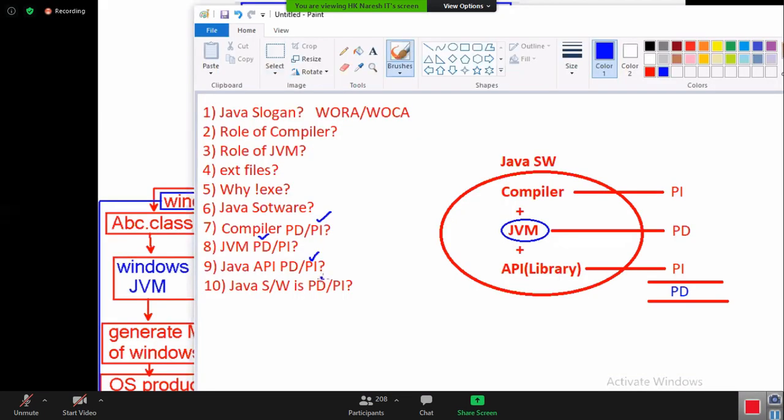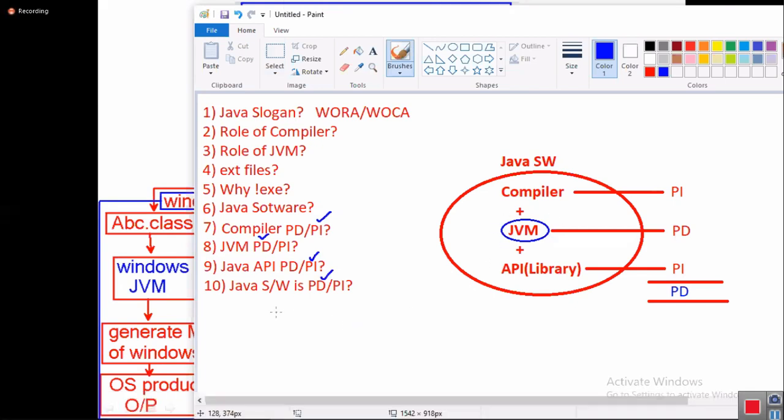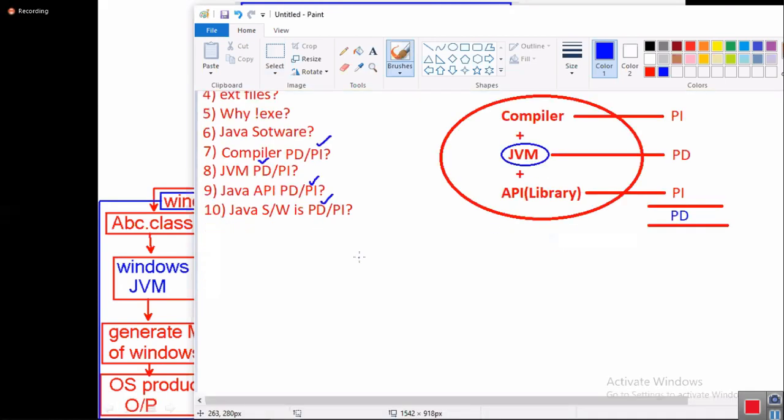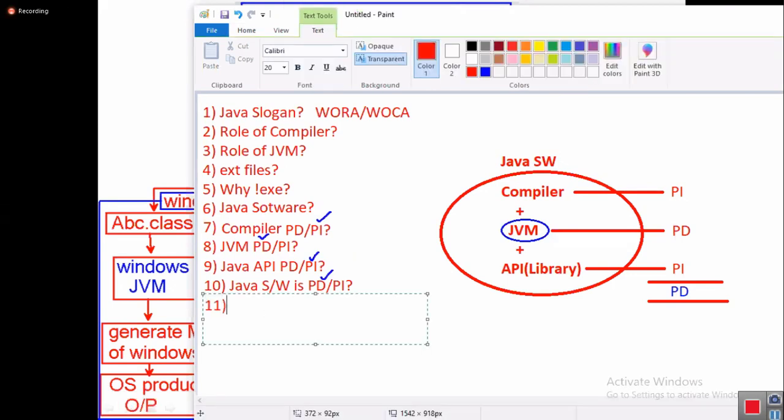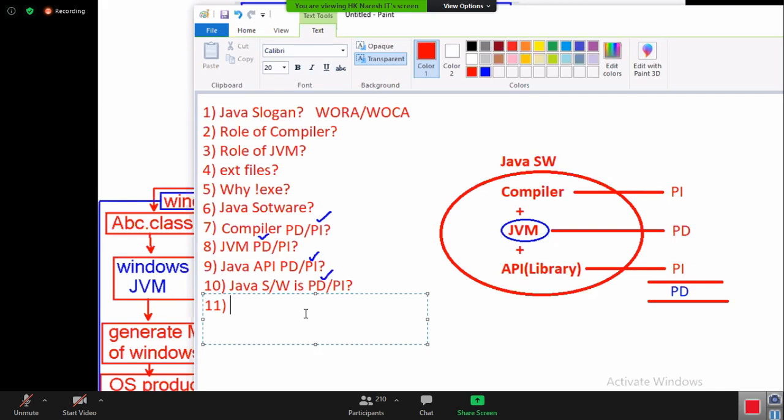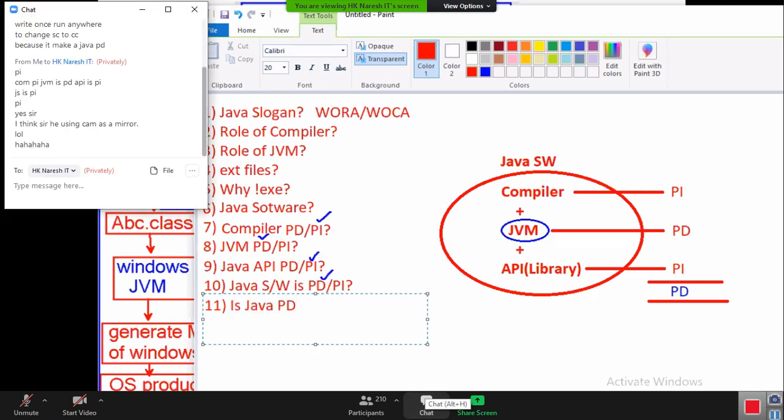Platform dependent. Why is Java software platform dependent? Because JVM is platform dependent. I'm not talking only with Nitish Verma, I'm talking to everyone. Is Java platform dependent or platform independent?